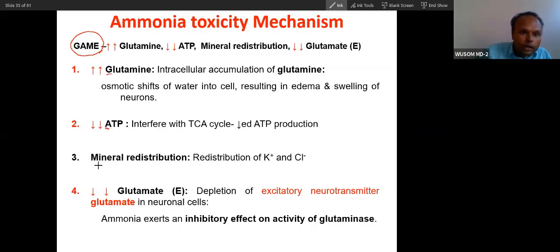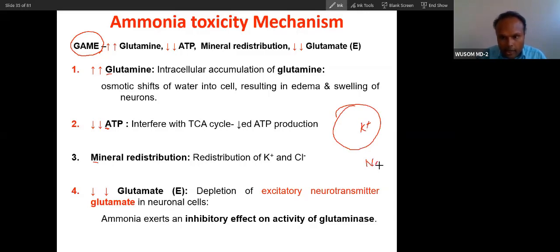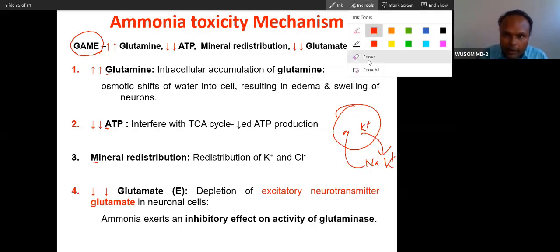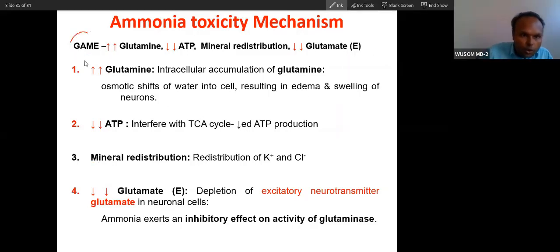M for mineral redistribution. What happens? Normally inside your cell potassium is high, and outside the cell sodium is high. It will happen opposite: potassium will come out of the cell and sodium will enter the cell. This is a type of mineral redistribution. So M for mineral, E is the single letter designation of glutamate. So you can remember glutamine and glutamate, A for ATP and M.